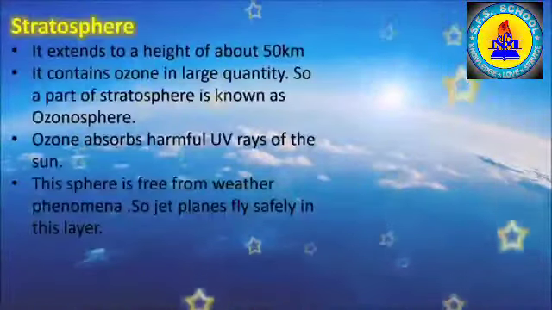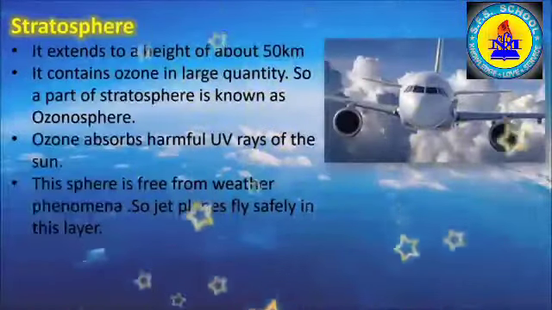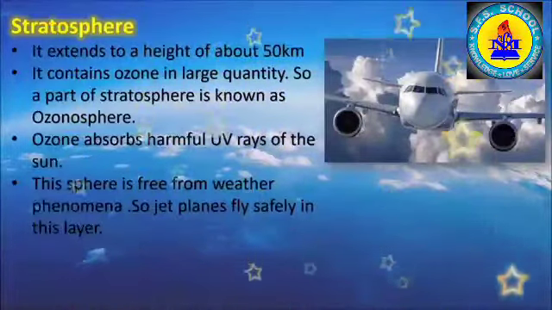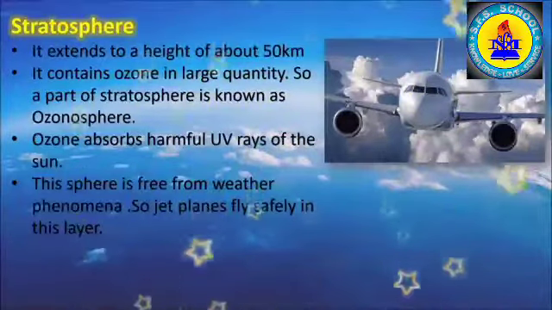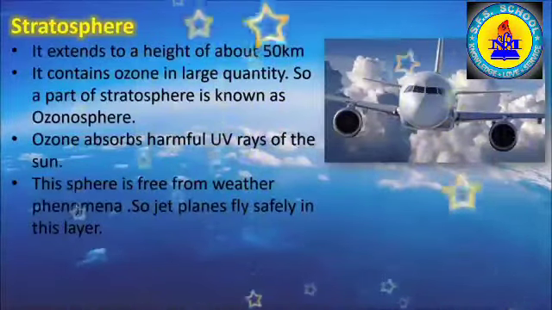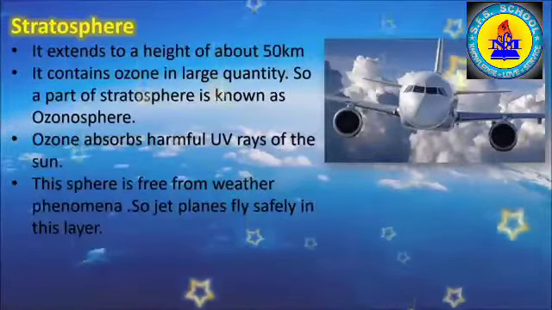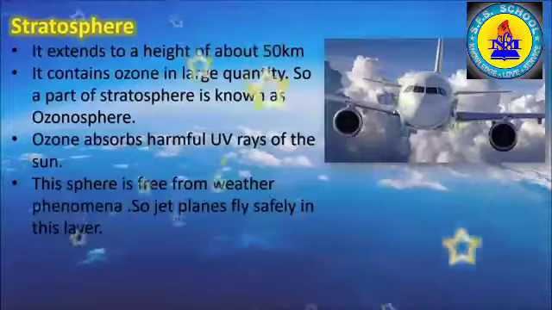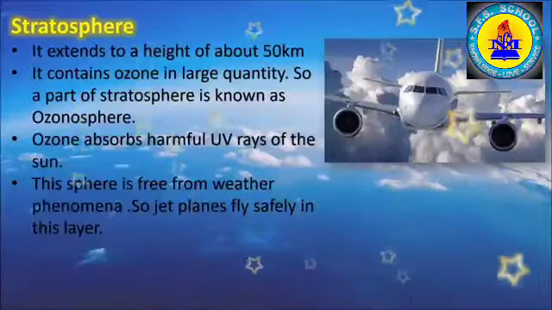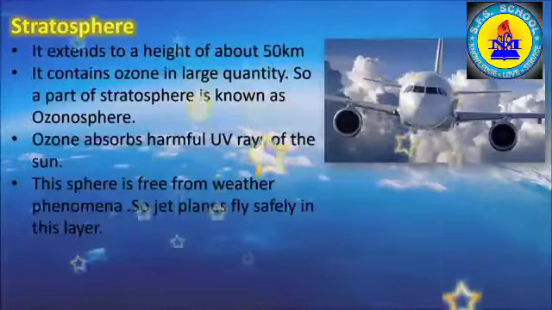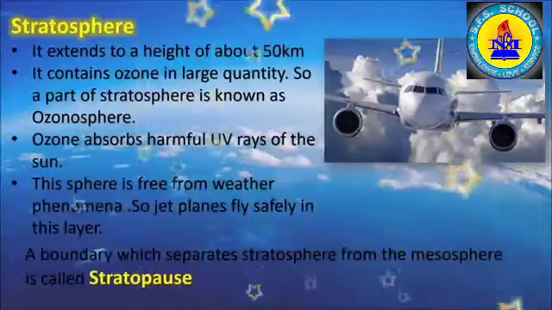Stratosphere is the second layer of the atmosphere right above the troposphere. It extends to a height of about 50 km. It contains ozone in large quantity. So, a large part of stratosphere is known as ozonosphere. Ozone absorbs harmful UV rays from the sun. Due to this, temperature increases as we go higher. The lower layer of stratosphere is free from weather phenomena, so jet planes fly safely in this layer. A boundary that separates stratosphere from the next layer is called stratopause.